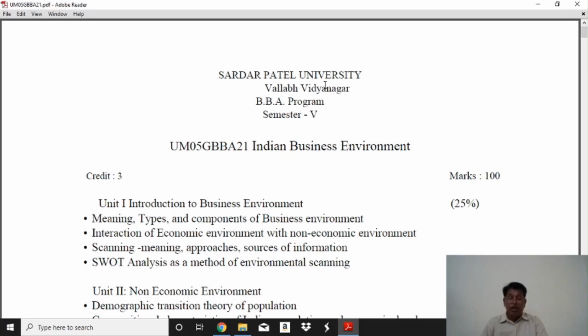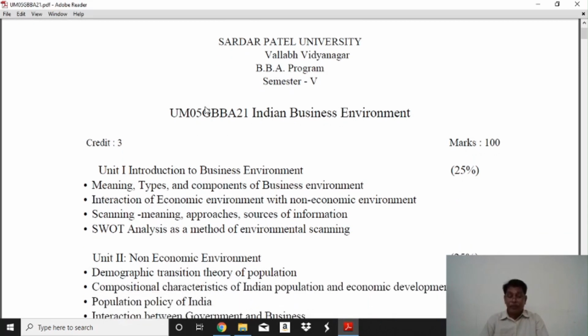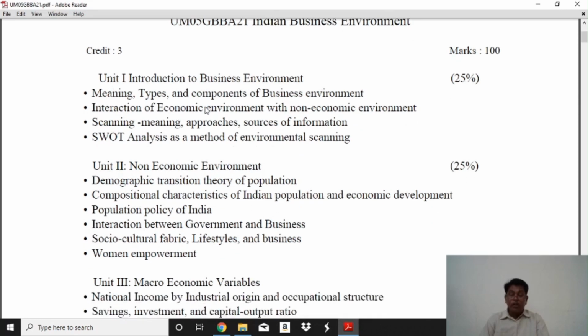Second, non-economic environment. Here the main points are: first, demographic transition theory of population. Second, compositional characteristics of Indian population and economic development. Third, population policy of India. Interaction between government and business, socio-cultural fabric, lifestyle and business. And the last point, women empowerment.